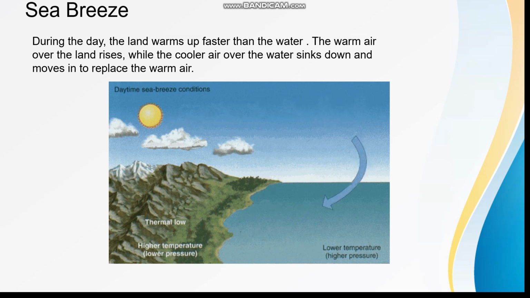During the daytime, the land heats up very quickly and therefore the air above it also warms up more than the air over the water, which takes more time to heat. The warm air over the land rises up and creates a low pressure. The cool air over the water now has high pressure, therefore it moves to occupy the space created over the land. This cool air, which blows from sea to land, is called a sea breeze.